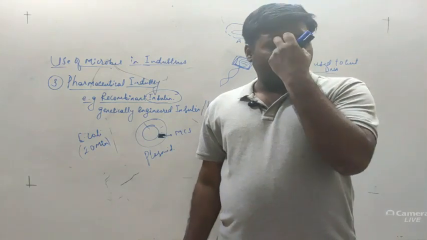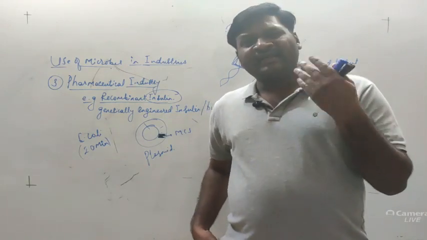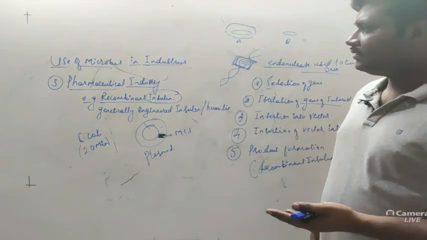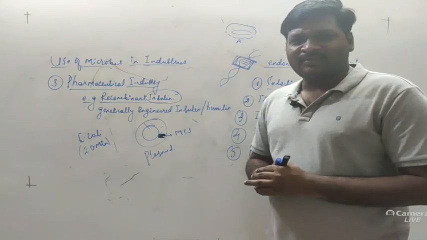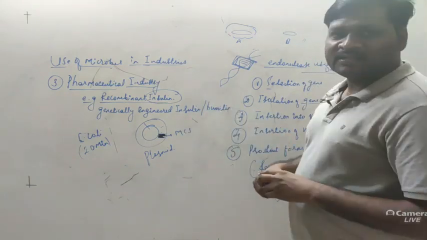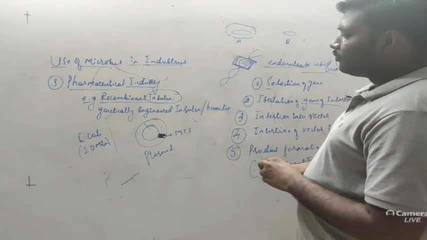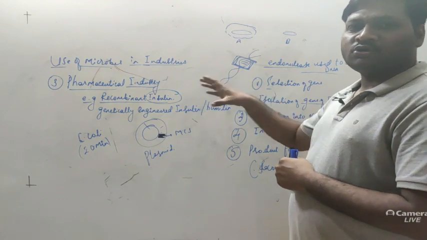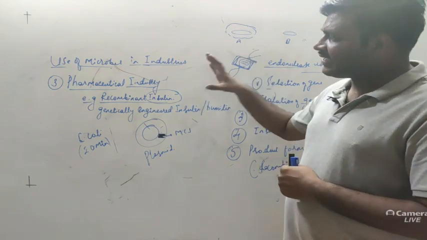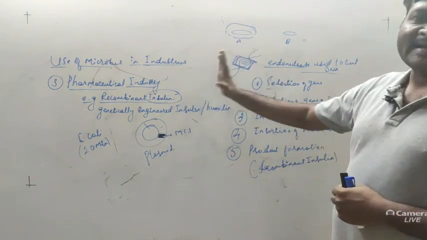Okay, apart from that, we can also produce many different types of products through the pharmaceutical industries. I hope you are getting this, because I am taking very important examples. Okay, I'll provide the notes after the lecture, so you have to write down those notes and study those notes. If you have any kind of difficulty, you can ask me.